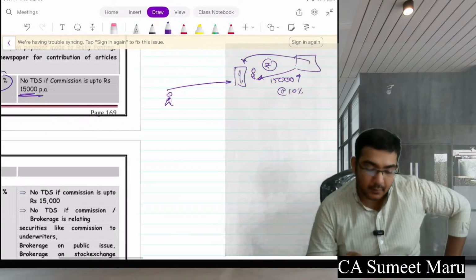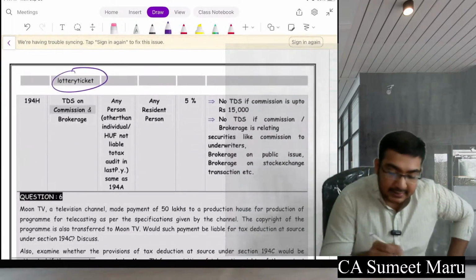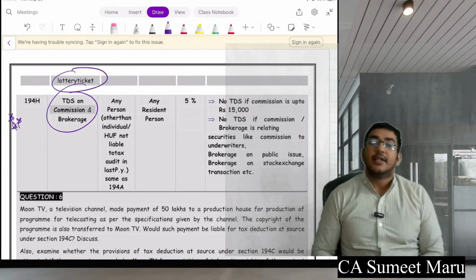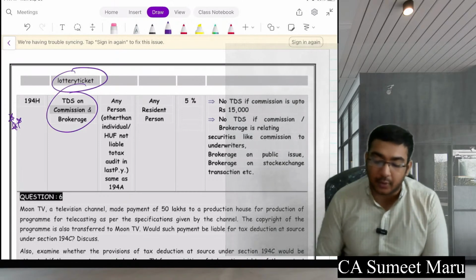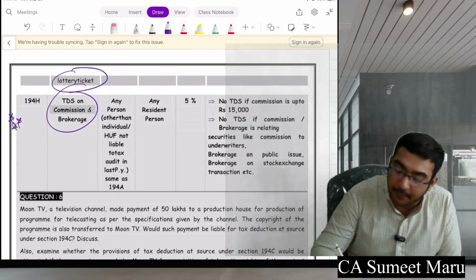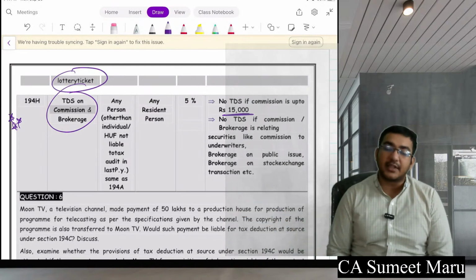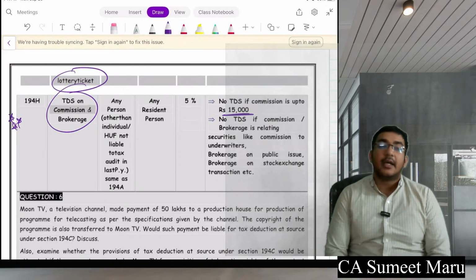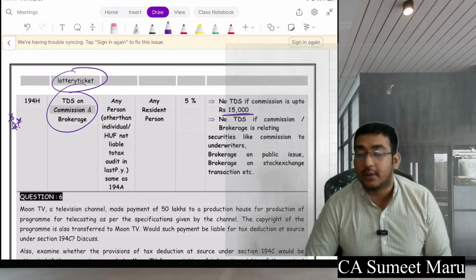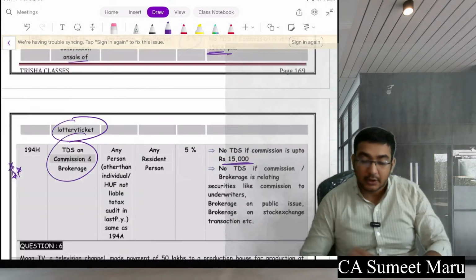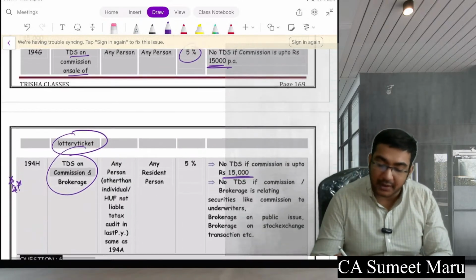Everyone clear? Similar is, this is important, TDS on commission and brokerage. So if you are paying someone commission or brokerage and the brokerage is above 15,000, it is going to be fully taxable, and TDS is going to be applicable at 5%. So remember, on this commission and brokerage thing, it is 5%.